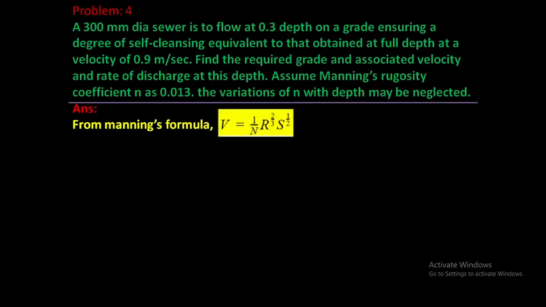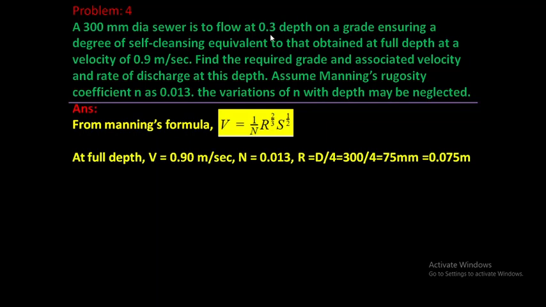300 millimeter diameter sewer, that is, the diameter of the sewer is equal to 300 millimeter, and the sewer is to flow at 0.3 depth, that is, small d by capital D equal to 0.3. Then at full depth the velocity is 0.9 meter per second and Manning's constant n equal to 0.013. Then variations of n with the depth may be neglected, that means capital N by small n equal to 1.